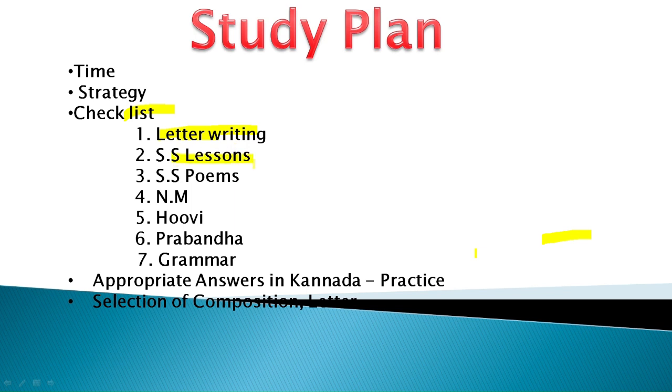Then Sahitya Sangama lessons. Sahitya Sangama poems, if you are preparing, you can mark them if you have not taken any of the book. Then Prabandha, then grammar. Grammar you can keep at the last, but don't skip, because it is one of the easiest sections where you can get very good marks. So this checklist is just so that you don't miss anything in your preparation.